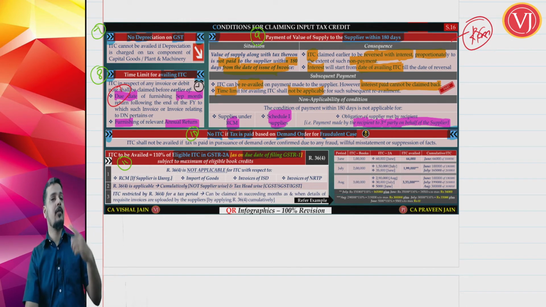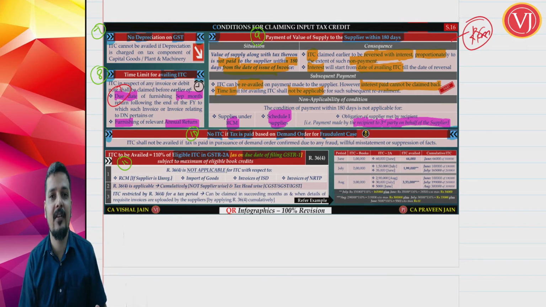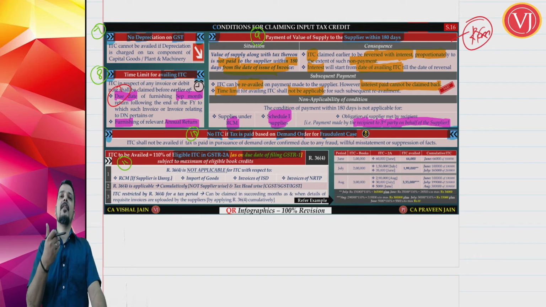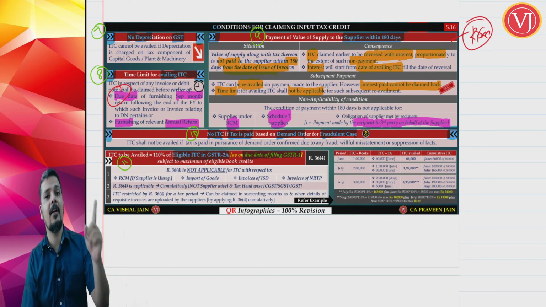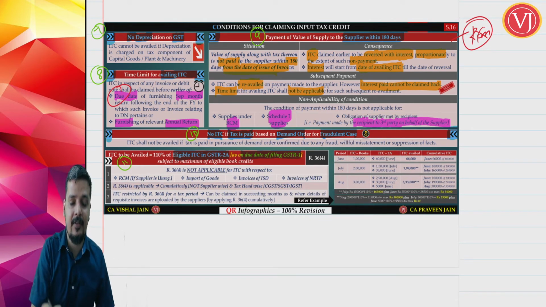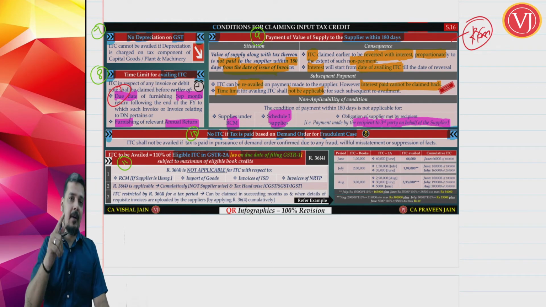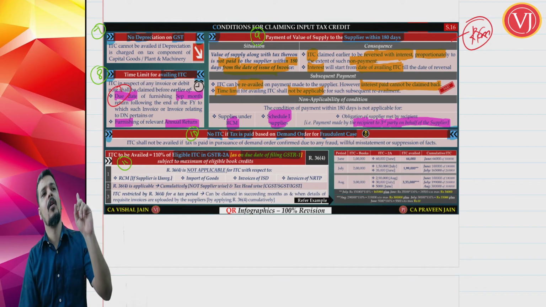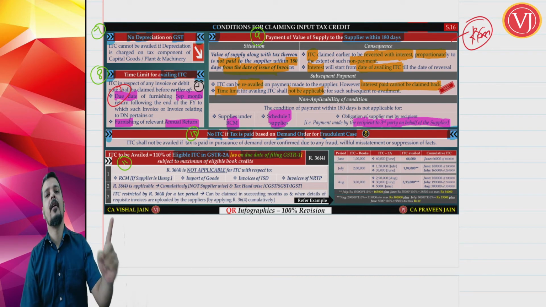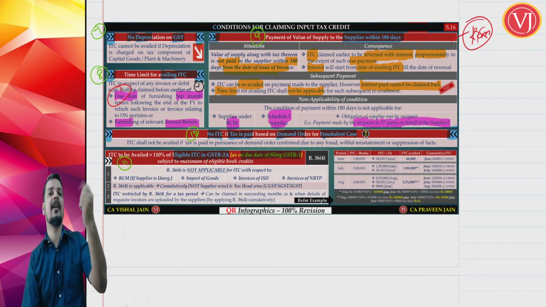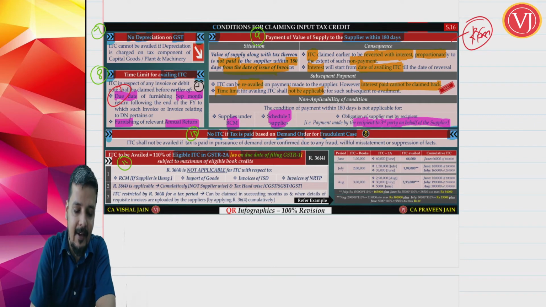So the supplier should file his transaction in GSTR 1. Supplier's sales is the recipient's purchase. So the supplier should file his sales transactions in GSTR 1 to enable the recipient to take credit in GSTR 2A. But when? One more condition is within the due date of GSTR 1. If it is filed after the due date of GSTR 1, I will get it in my GSTR 2A, but that is after the due date. So I cannot take it in that month, I have to take it in the next month. So the supplier should file his GSTR 1 within the due date so that I can get that credit in my GSTR 2A, plus I can take an extra 10%.